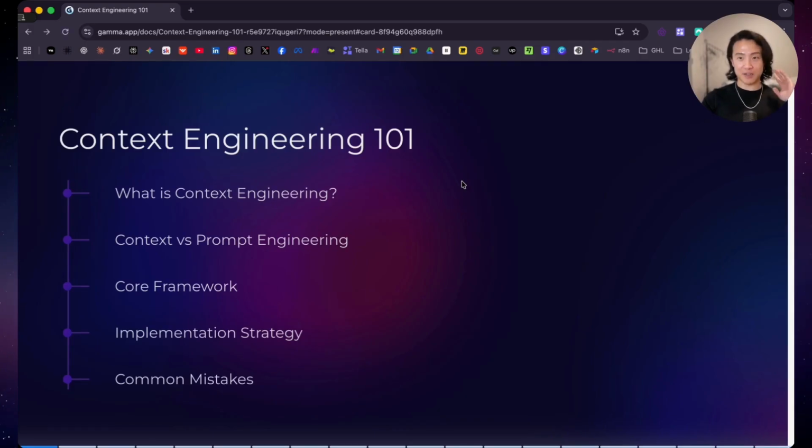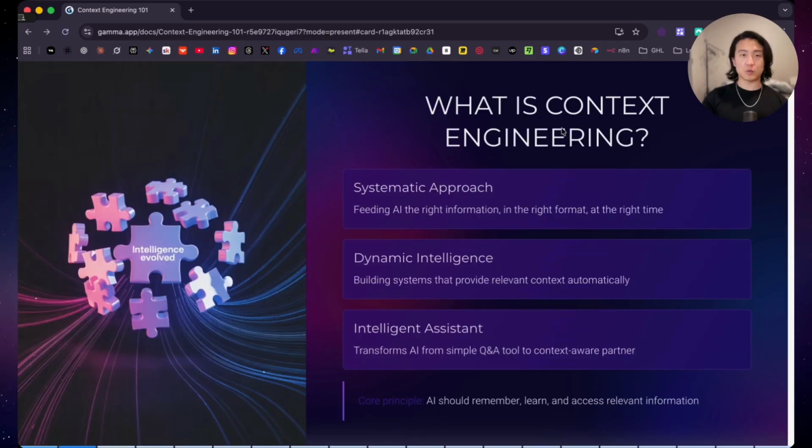Without further ado, let's get right into it. So first, let's start with a definition. Context engineering is a systematic approach to feeding the AI the right information in the right format at the right time. If prompt engineering is the art and science of writing the best instructions for AI to get the optimal output, context engineering is the art and science of preparing the best context for AI to produce the optimal output.